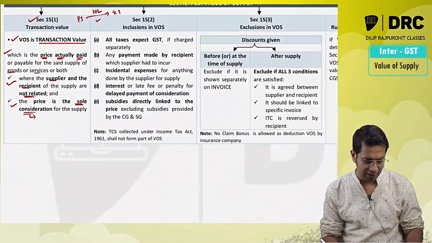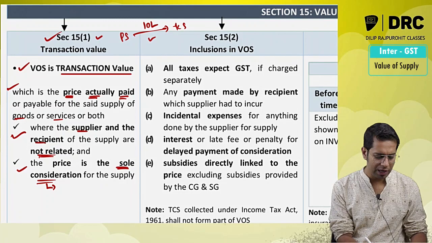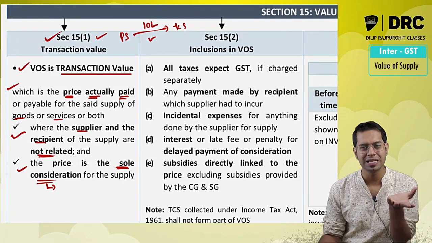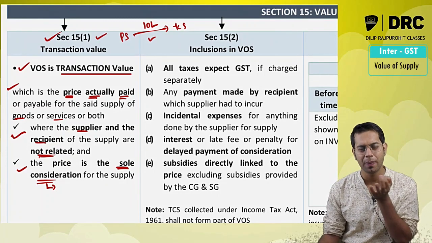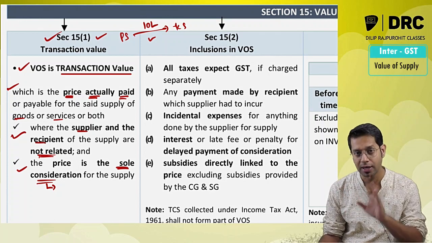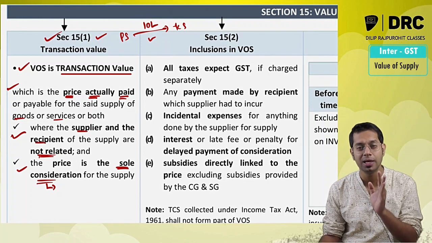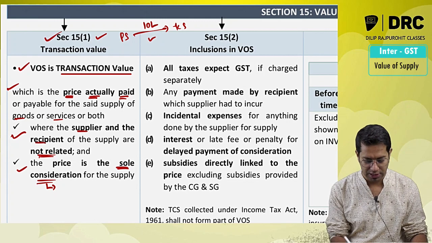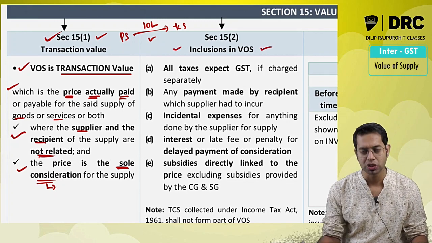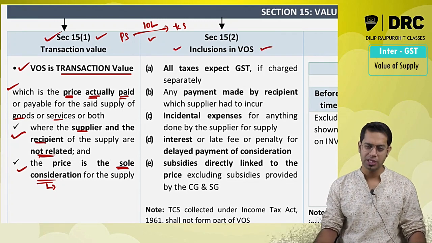Okay, then after this, sir, what is the value of supply? Transaction value. Transaction value means the price which you are actually paying or payable, where the supplier and the recipient are not related, and the price which you are paying is the only consideration, or it is the sole consideration. Now section 15 subsection 2 talks about inclusions in the value of supply.